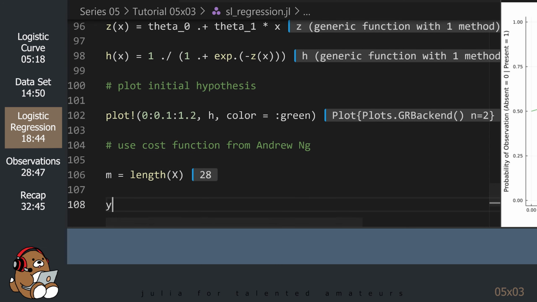Let's pause right here. This cost function looks a lot different than the cost function that we used last week. It looks really scary since it has the log function in it. Just like last week, I'm using the equations from Andrew Ng. Without getting into the math, here's how you can think about this cost function.